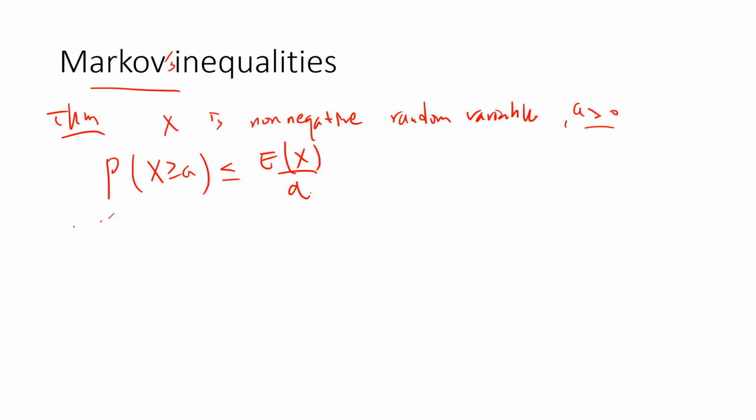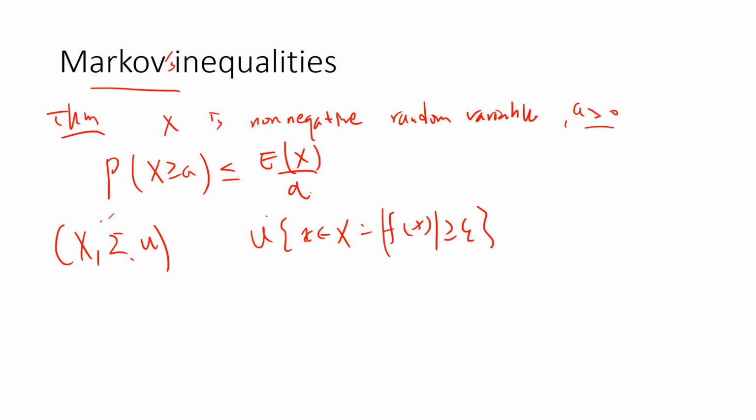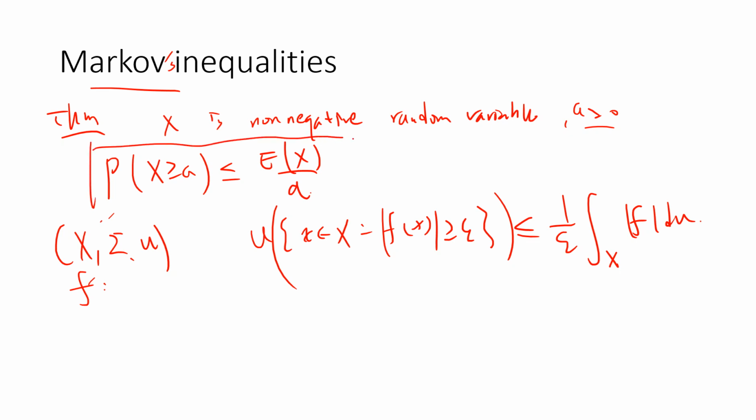If you are familiar with measure theory, let's say sigma is the sigma algebra of X, and mu is a measure. Then you can view this as the Lebesgue measure, where f is a measurable function defined on X. So the measure of the set where f is large is less than the integral of f d mu. But in this video we will only concentrate on the probability result, so I only prove this, but this is also similar.